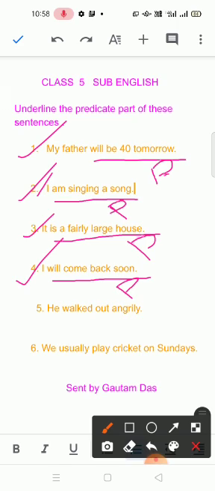I is the subject. I is the doer of this sentence. That's why I is the subject and will come back soon, these 4 words, is the predicate.